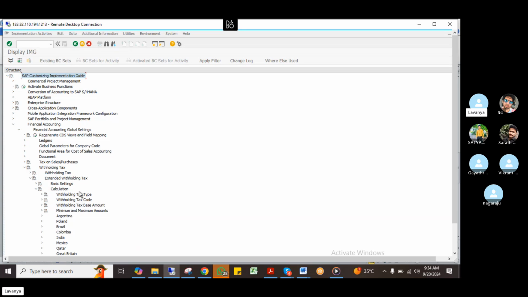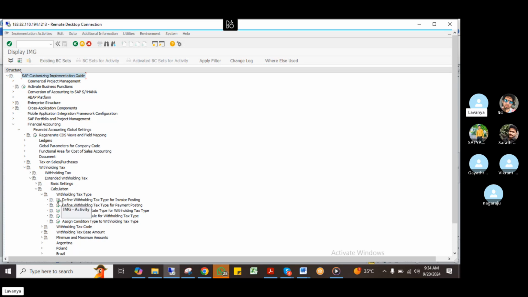I told you, right, withholding tax types come under the posting side. I have to inform the system about invoice postings and payment postings. So withholding tax types, I'm just mentioning in the system, a different withholding tax type for invoice posting. So I'm just informing the system, whenever I'm doing invoice posting, use one alphanumerical code, and for payment posting another alphanumerical code.